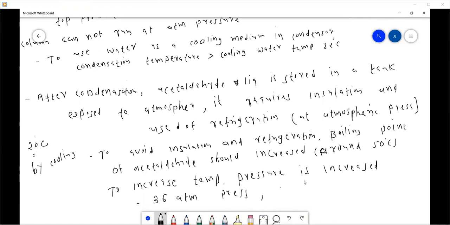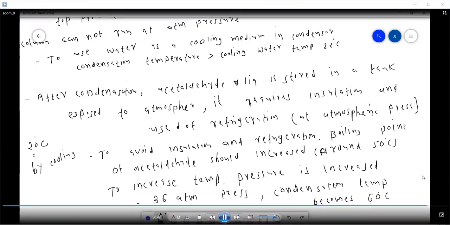To increase the temperature, the pressure is increased to 3.6 atmosphere, and the condensation temperature becomes 60 degrees centigrade. There is a big difference between this condensation temperature and the cooling water temperature of 30 degrees, and we can store it easily without much cost.